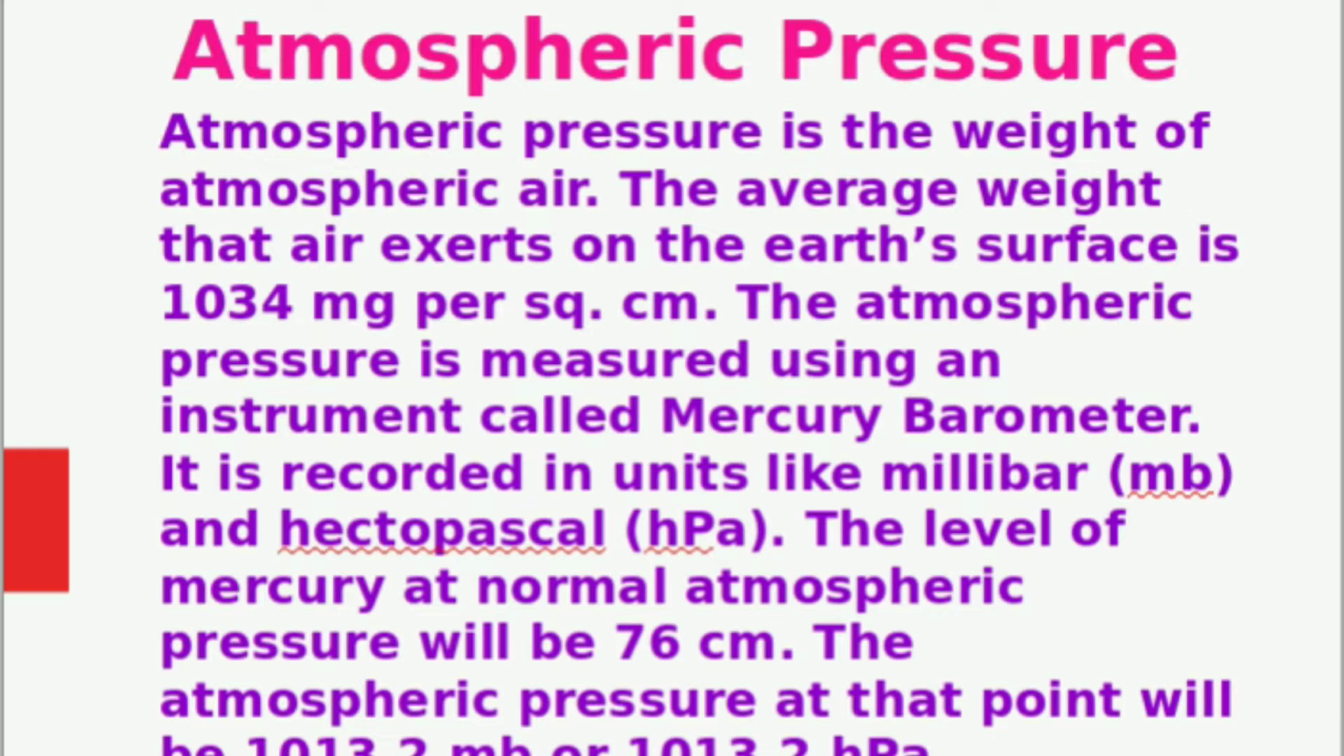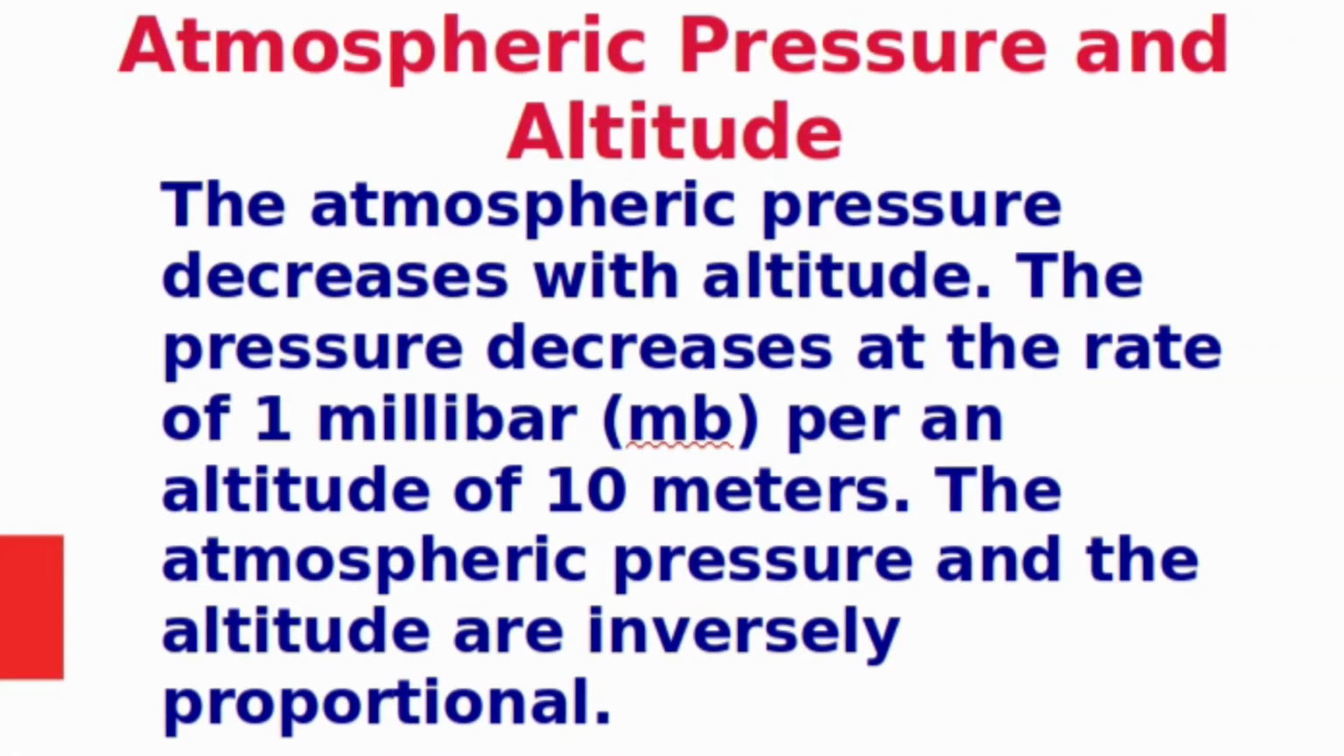It is recorded in units like millibar and hectopascal. The level of mercury at normal atmospheric pressure will be 76 centimeter. The atmospheric pressure at that point will be 1013.2 millibar or 1013.2 hectopascal. Then we are going to study the relation between atmospheric pressure and altitude, atmospheric pressure and temperature, and atmospheric pressure and humidity. Among them, first one is atmospheric pressure and altitude.